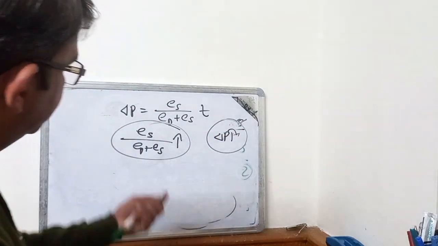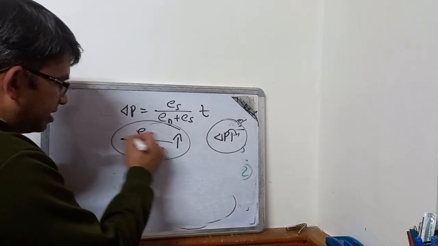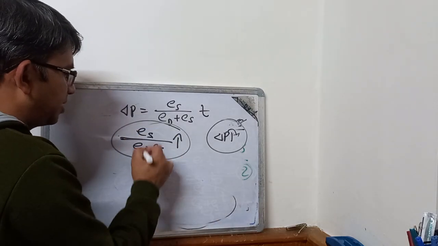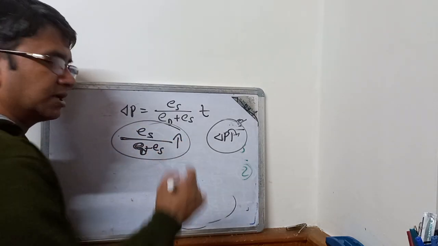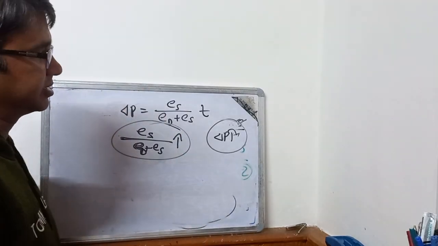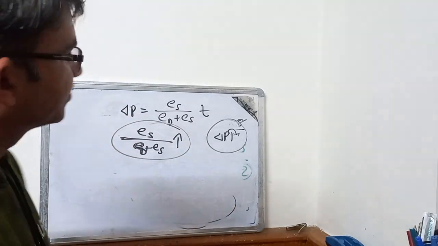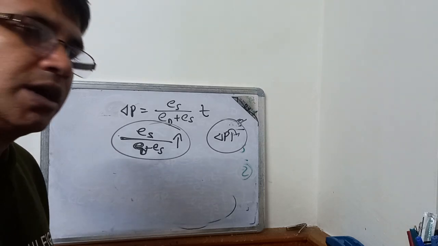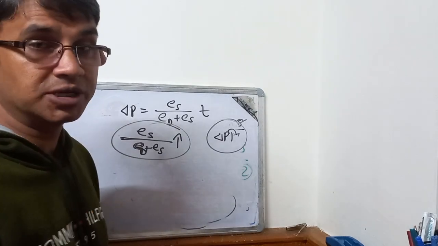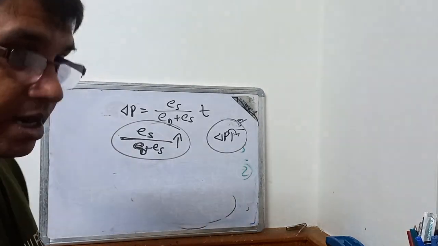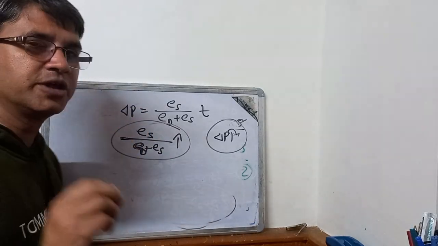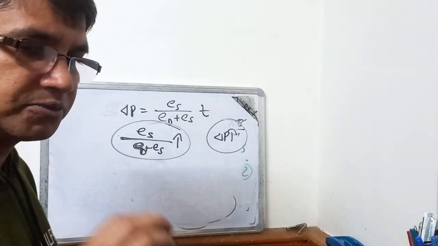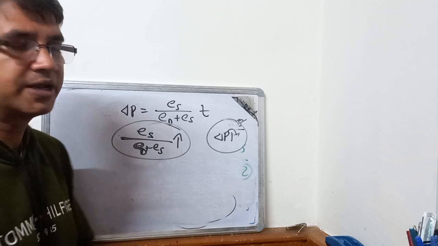So if this value, price elasticity of supply by price elasticity of demand plus supply, increases, then definitely a higher share of the tax burden can be transferred by the producers to the consumers. Now to explain it, we can take the help of some numerical values